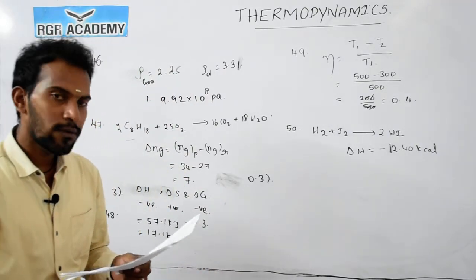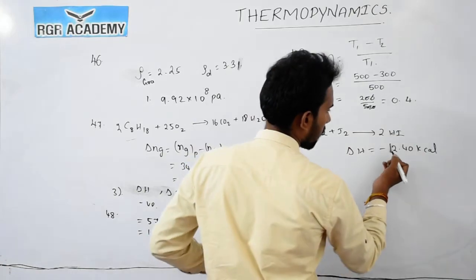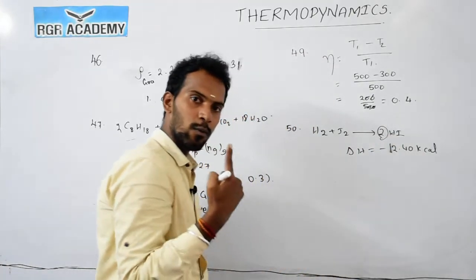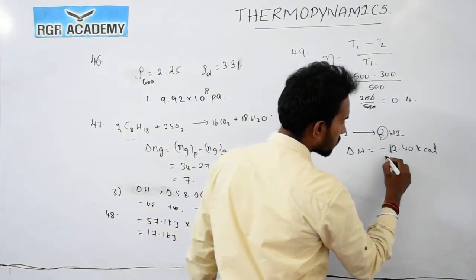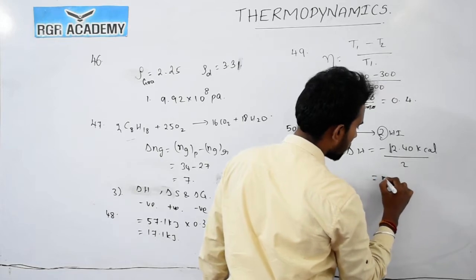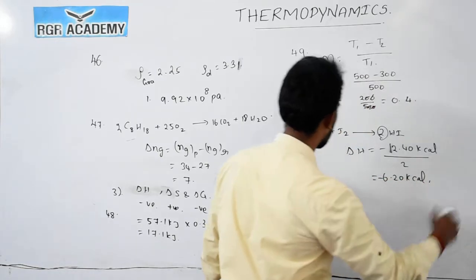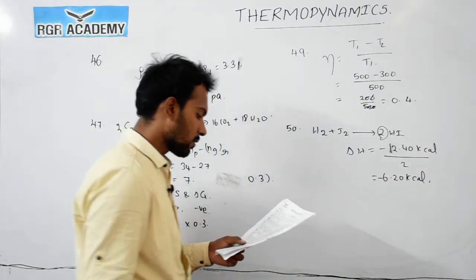According to this, what will be the heat of formation of HI? We need to find the value for 1 mole of HI, but here there are 2 moles of HI. So divide by 2. The value is minus 6.20 kilocalorie. So the answer is 2.